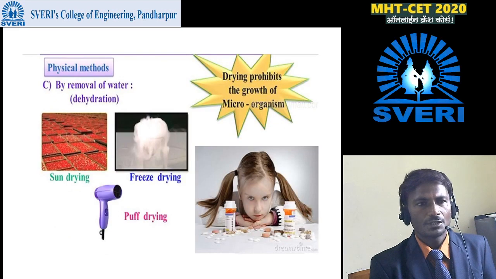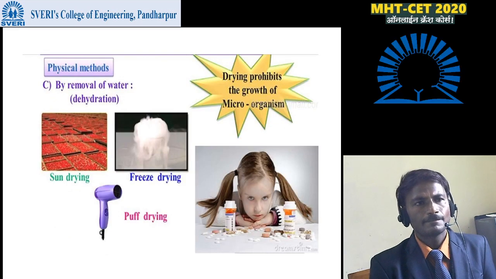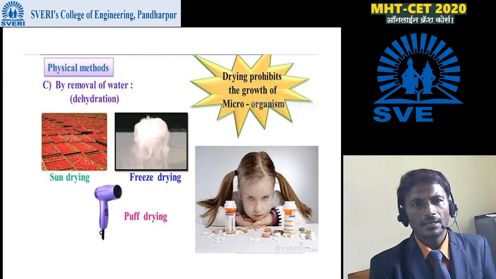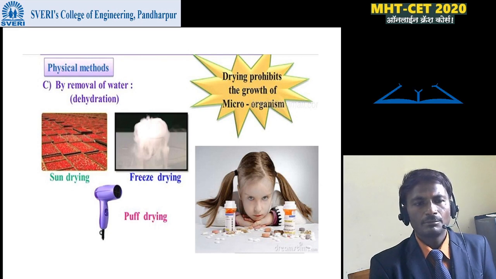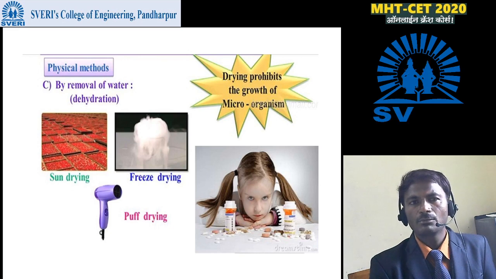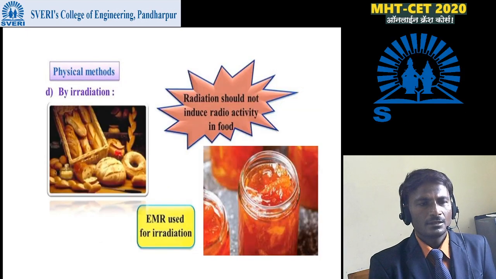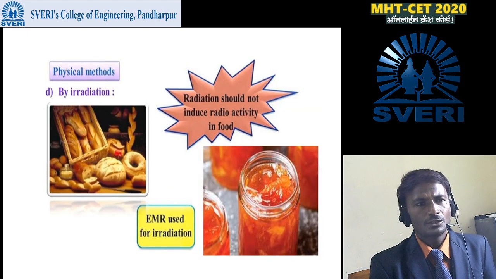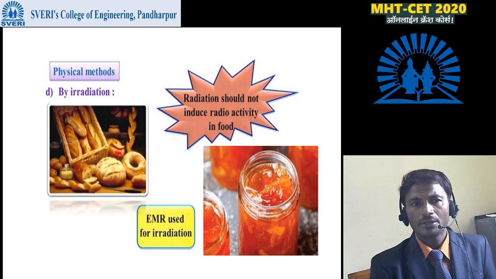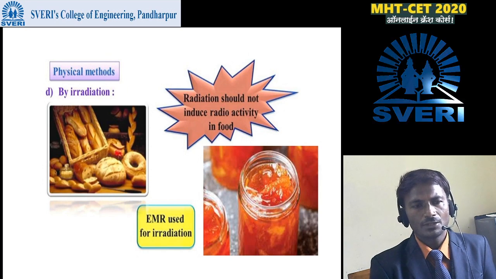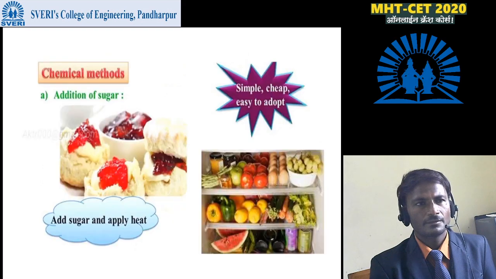Canning or heat process. Physical methods by removal of water are called dehydration, sun drying, freeze drying, pulp drying. Drying prohibits the growth of microorganisms in the food. We can also use the irradiation process. Radiation should not induce radioactivity in food. EMR is used for the irradiation process.